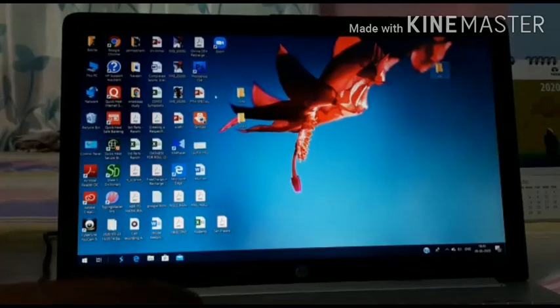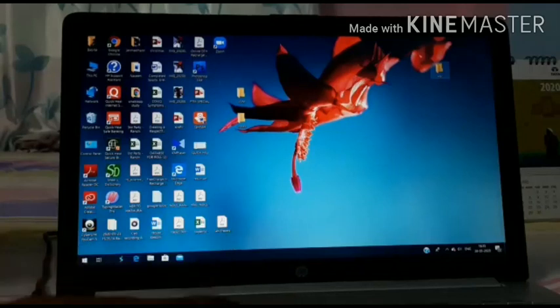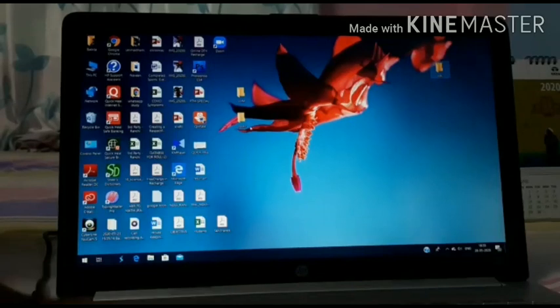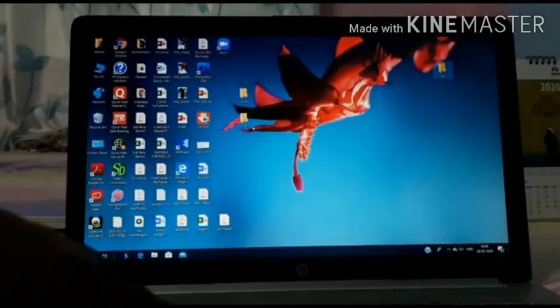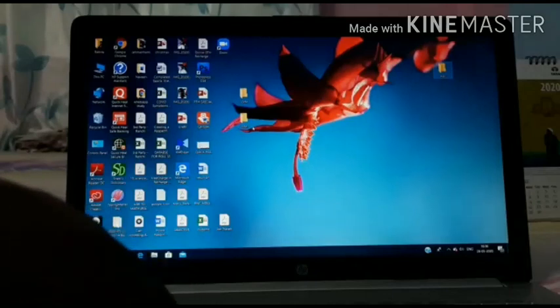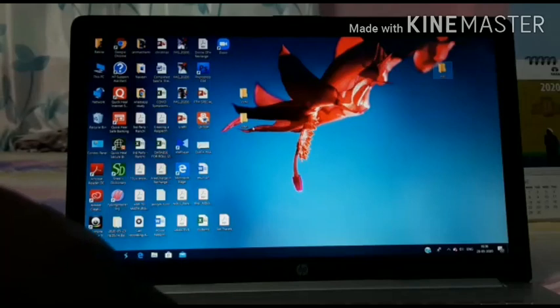The ABC folder is removed from here and shifted over here. From one place to another, it has been shifted. This is the way we can cut and paste a folder. We can move a folder from one place to another. That is the moving of the folder.